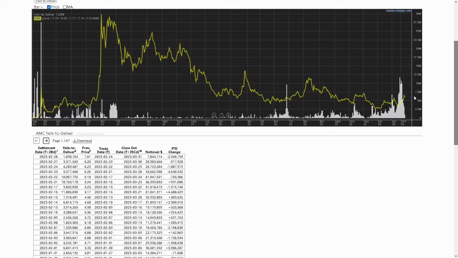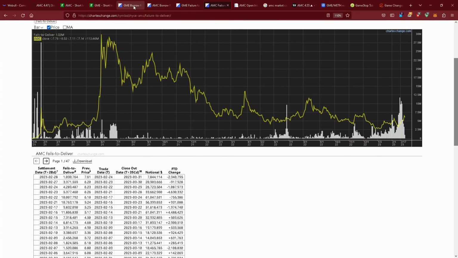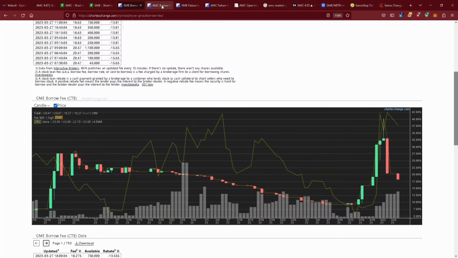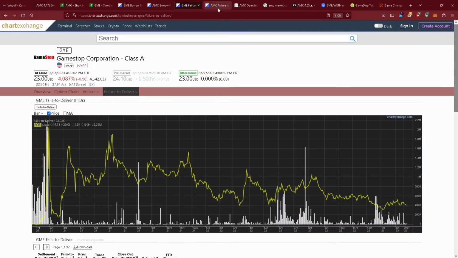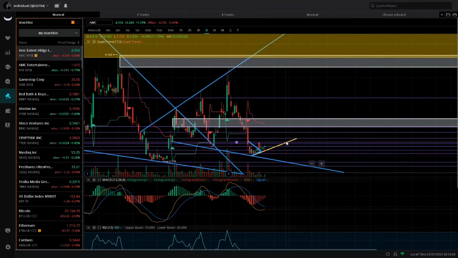Somehow they got this thing off the threshold security list. I don't know how, but they pulled their magic and did it. But guys, never fear. You have to do what's right for yourself, and they cannot keep doing this forever. This thing will eventually take off. So guys, this is what I'm looking at for AMC and GME.